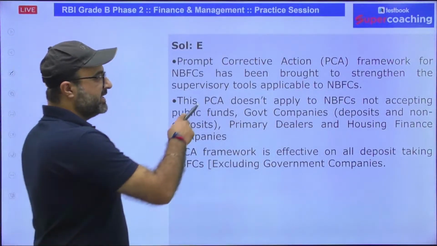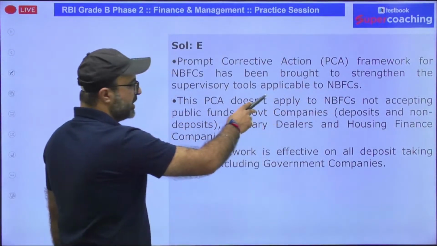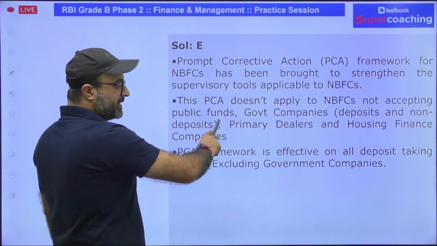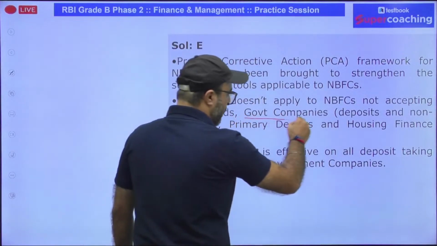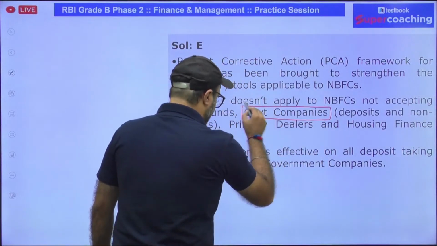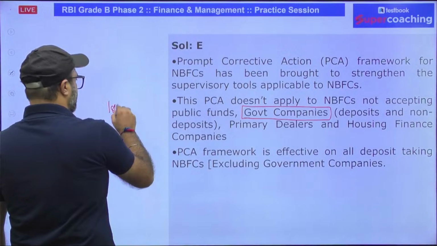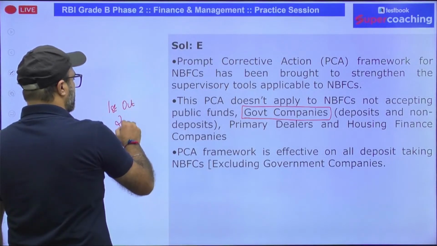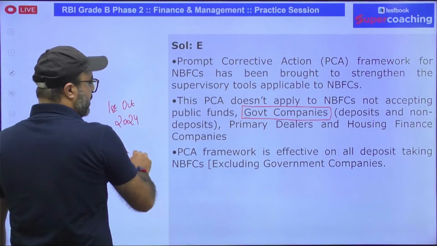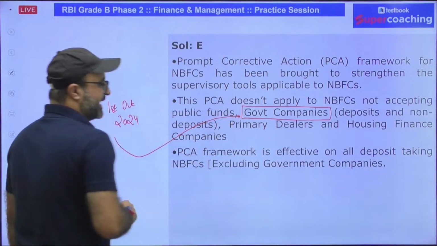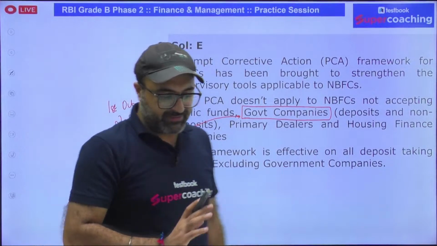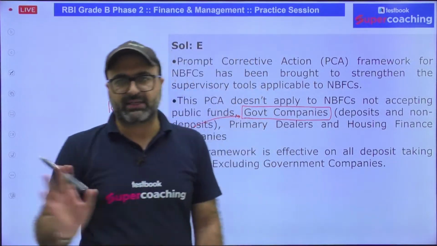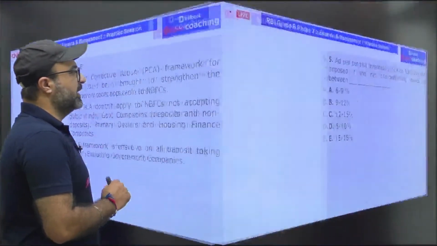So PCA does not apply to NBFCs not accepting public funds, government companies deposit taking or non-deposit taking, but now this has been updated. As I mentioned, from 1st October 2024, PCA is going to be applicable on government owned NBFCs as well, but what is excluded? Only the base layer NBFCs are excluded. Done, clear. Okay, moving on to the next question.